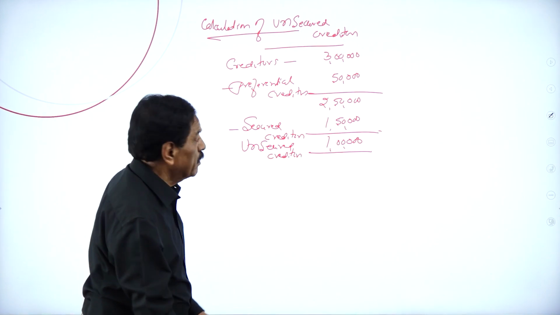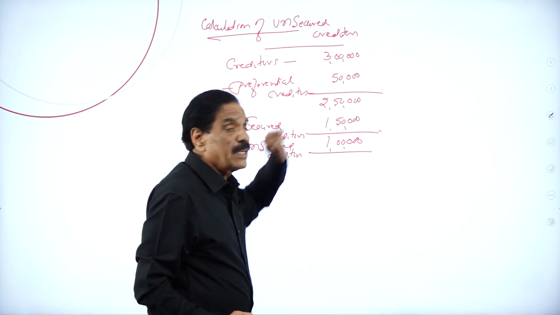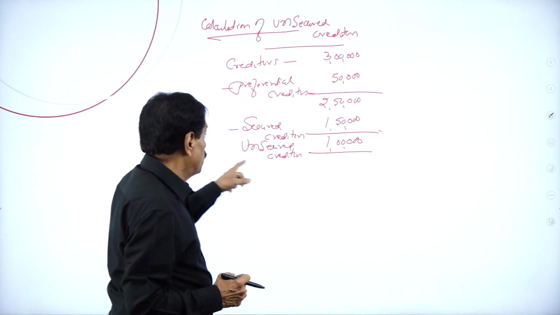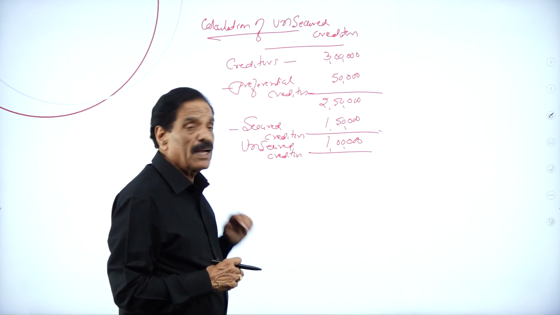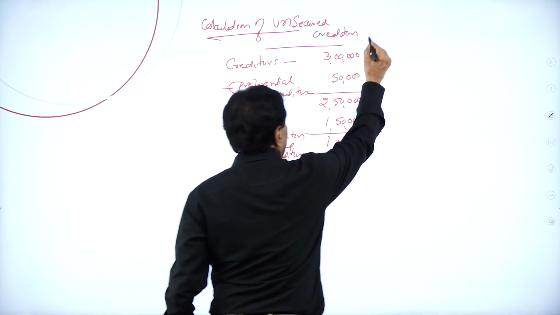What's the procedure? Total creditor is 3 lakh. In that, preferential creditor is 50,000. Balance is 2,50,000 minus secured creditor 1,50,000. Balance is 1 lakh, which is called unsecured creditor. This working note we have to do in the exam.